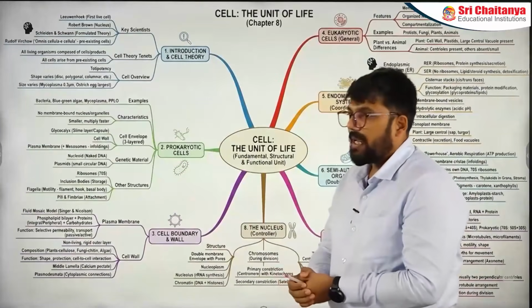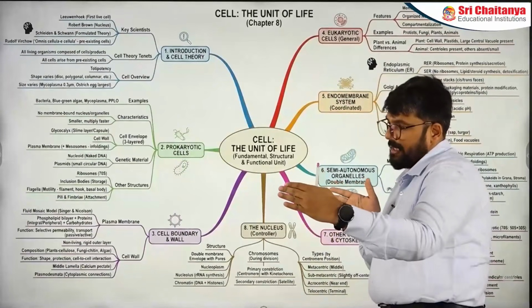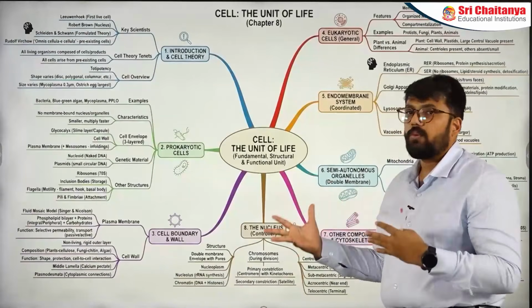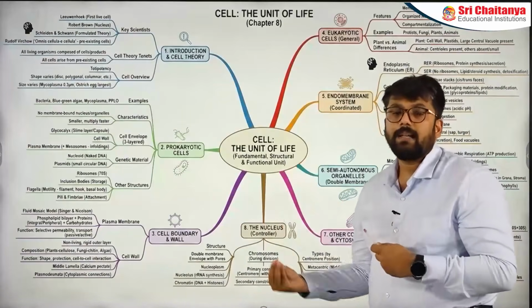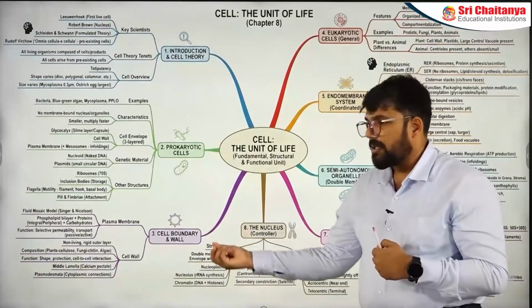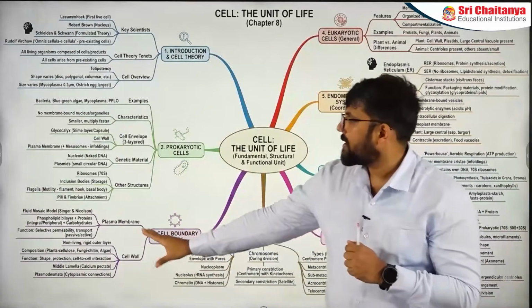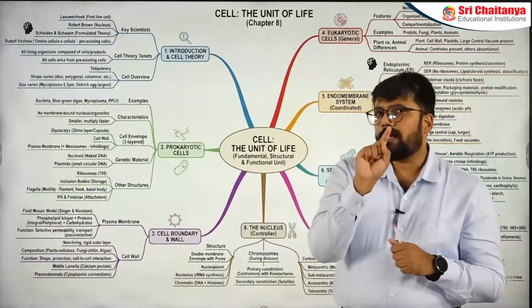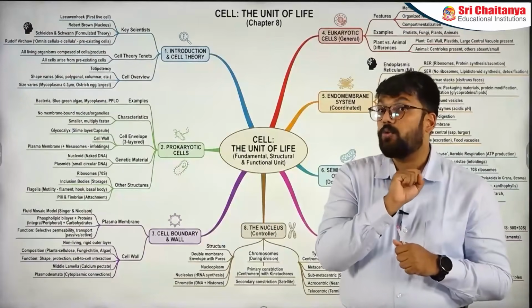Let's go to the next part of this particular chapter, that is the cell boundary and the wall. I have taken up the cell membrane section and the cell wall section, and we have put them together into one single place. Again, a very important section. When we go into NCERT, we'll discuss it. Small sections, we have taken all the smaller points and put them here. We have talked about the specific sections. Let me bring one particular specific point that we might lose later on.